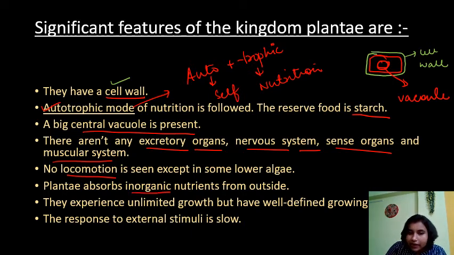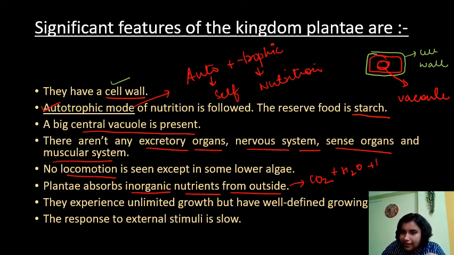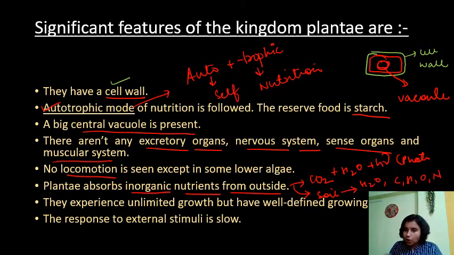Plantae absorbs inorganic nutrients from outside. Obviously, plants take carbon dioxide from air. For photosynthesis, it needs carbon dioxide, water and sunlight, right? But if we talk about nutrients, how do plants get their nutrients? By photosynthesis, they will prepare their food. But from the soil, they are taking water and some materials like carbon, hydrogen, oxygen, nitrogen from the soil, right? So this is why it is saying plant absorbs inorganic nutrients from outside.